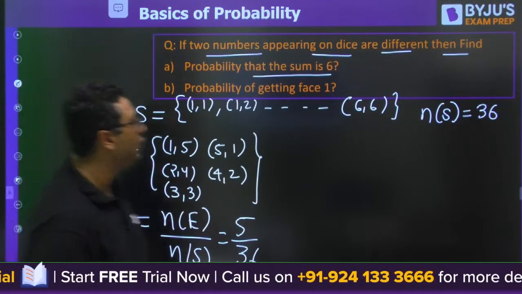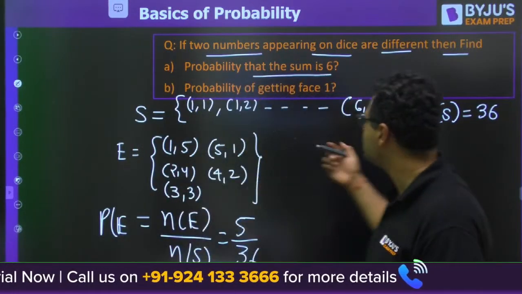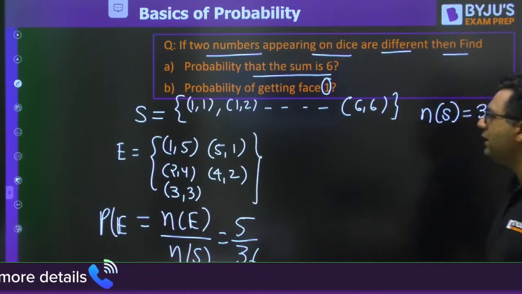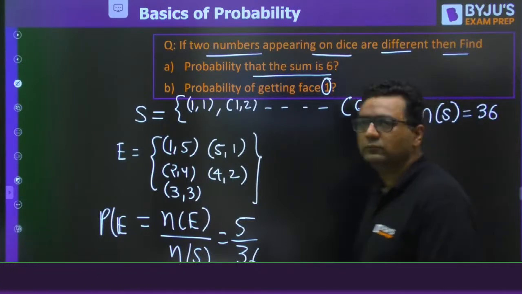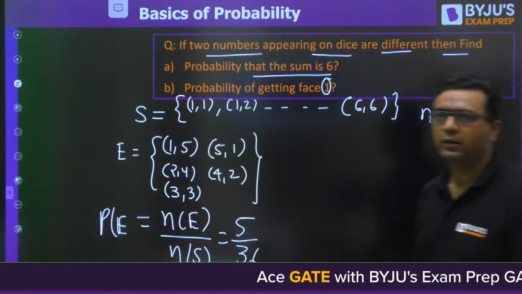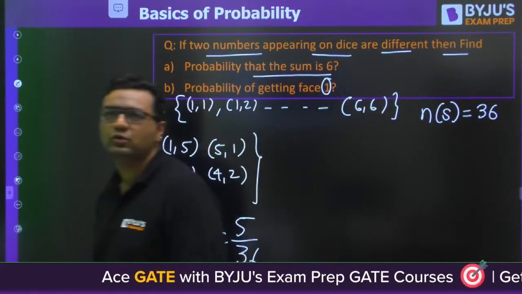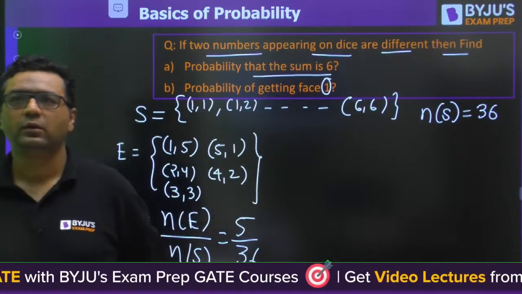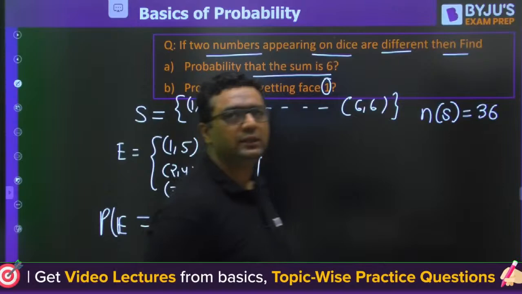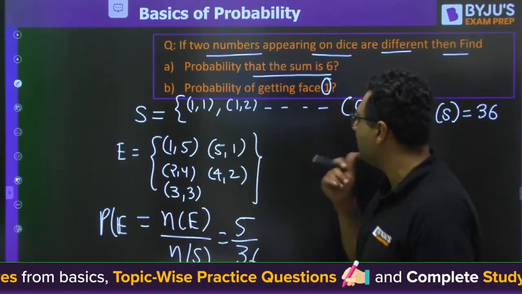Second is probability of getting face 1. Yes, Shivang, you have answered for which question? Manisha, actually this set I have told in the last class.